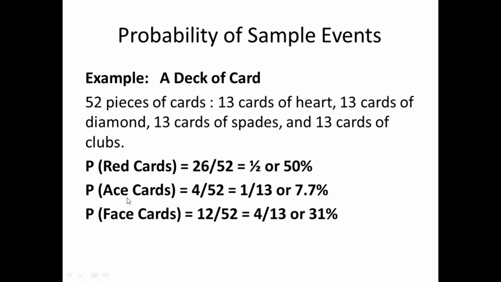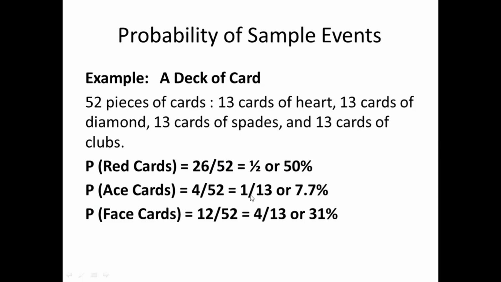Next, the probability of an ace card. How many ace cards do we have? We have 4, right? One for diamond, one for heart, one for spades, and one for clubs. So the total is 4 aces, which is equal to 4 over 52, or 1 over 13.